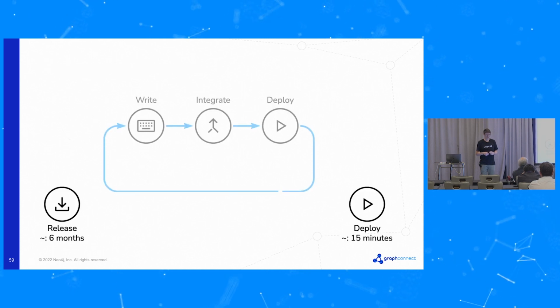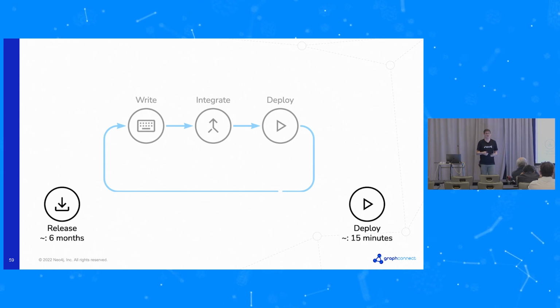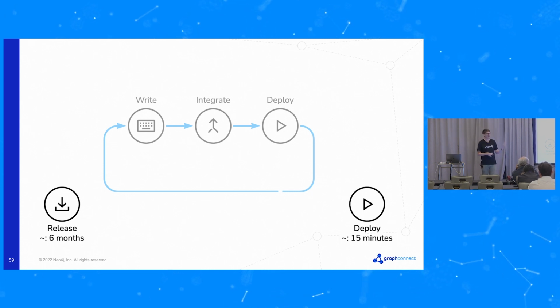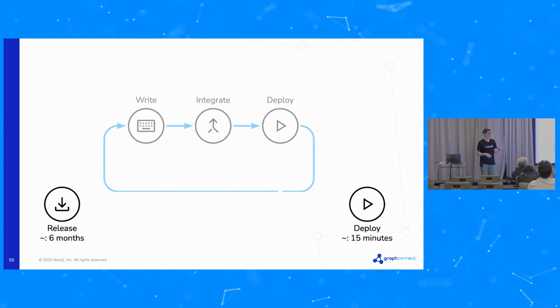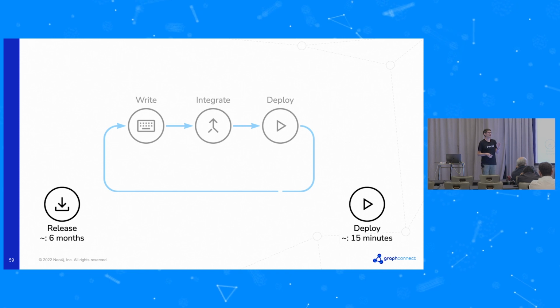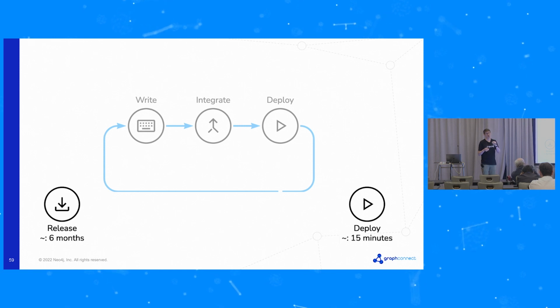We've gone from this kind of impact. We were looking at releasing the core database every 6 months. That was our tempo. So if you wrote some code, that's how long it might be until it got to any customers at all. Now what we're aiming for with running a service is that it's possible to get code from being typed in into production in 15 minutes.